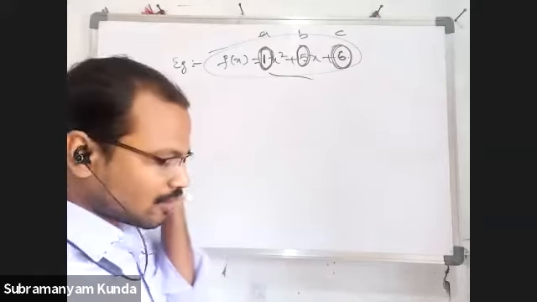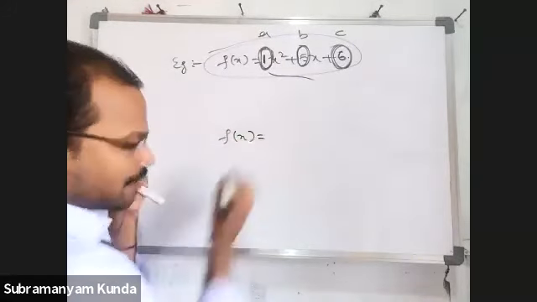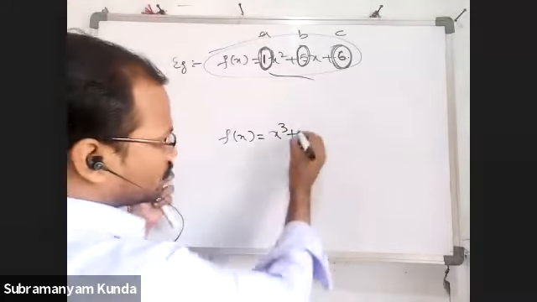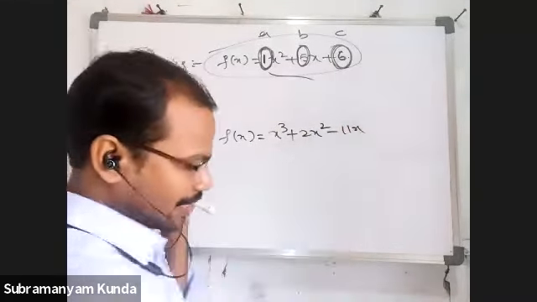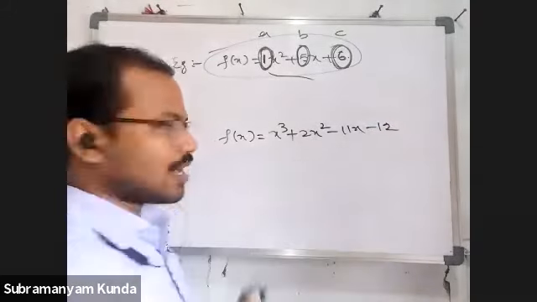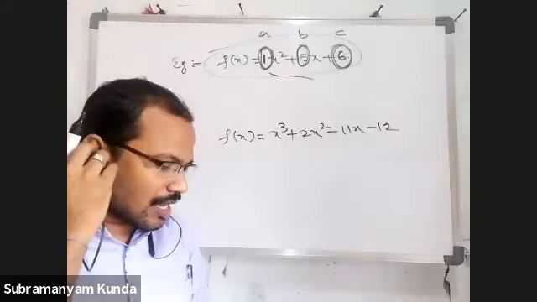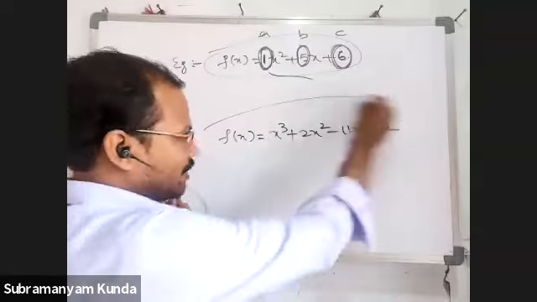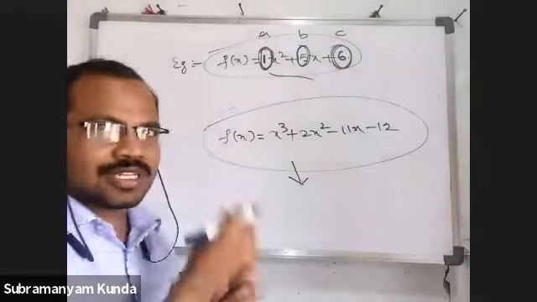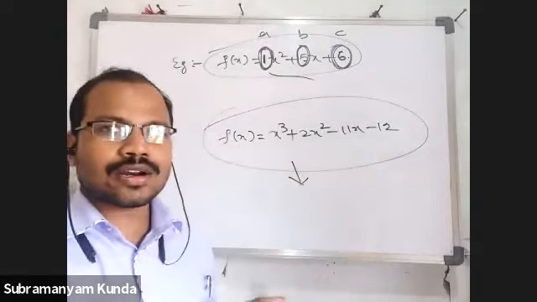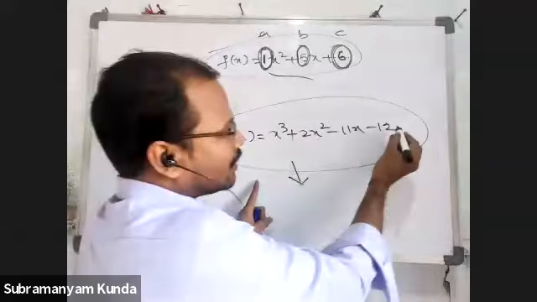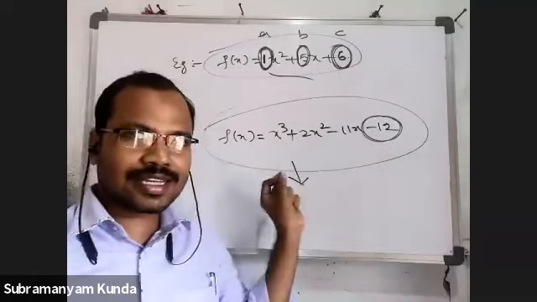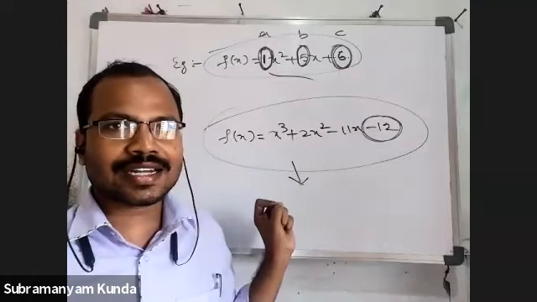Suppose I am taking one more example just to verify. f(x) is equal to x cube plus 2x square minus 11x minus 12. Yeah, it is a cubic polynomial. Now, if this polynomial has any integer root, then definitely that should be a factor of -12.